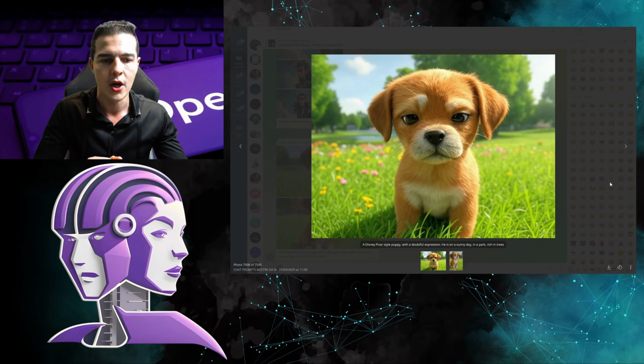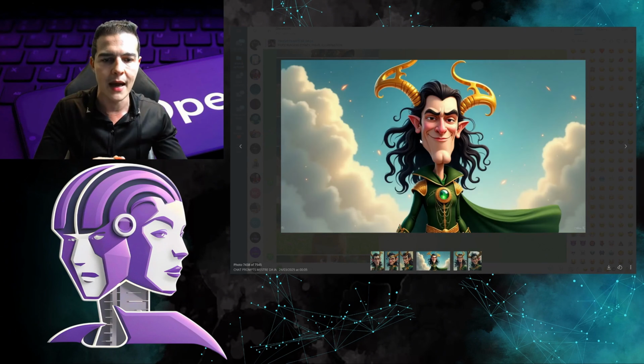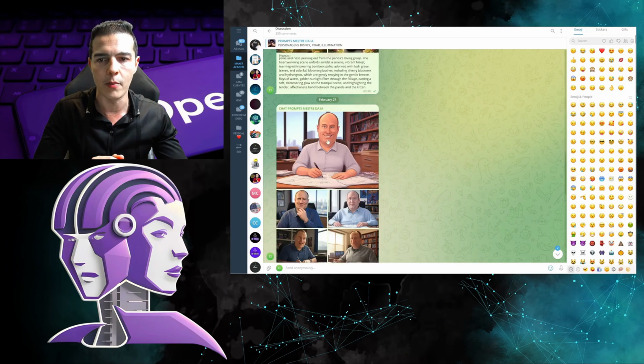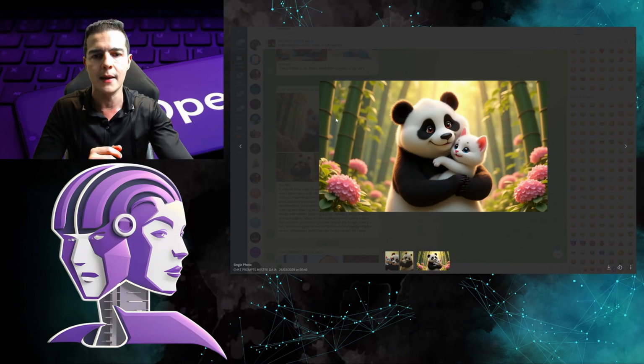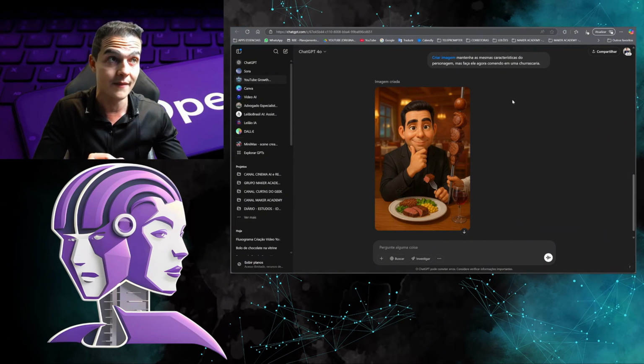Look how cute the little dog is. Look how cute Loki from Marvel is here. Look how cool the quality. Here, in fact, you already copy the prompt. Kevin Feige, who is the CEO of Marvel Studios, the little panda. You simply copy the prompt here and paste it into ChatGPT. So, this is another way to make money. Another way. Here, just see what number we are at.